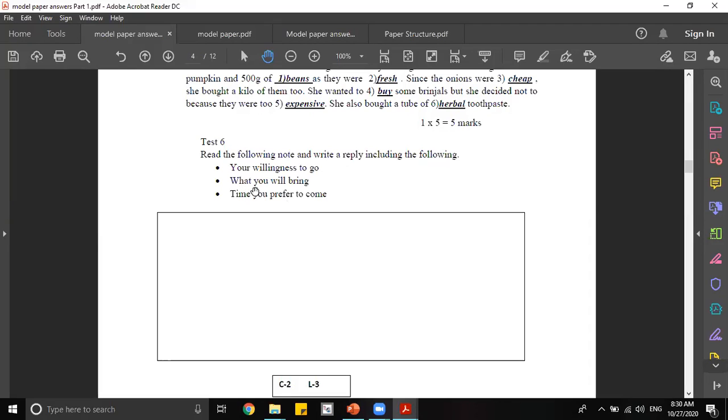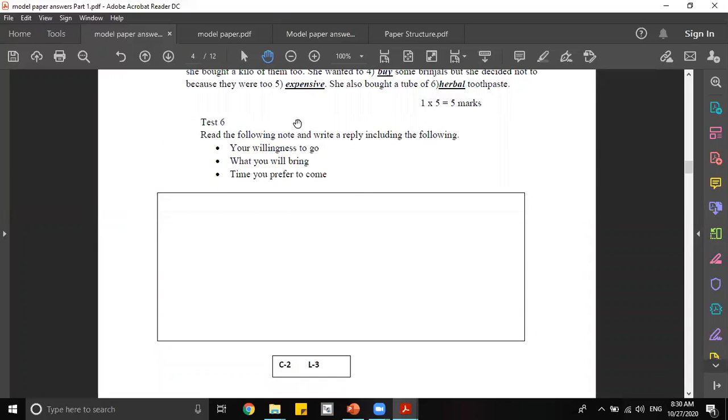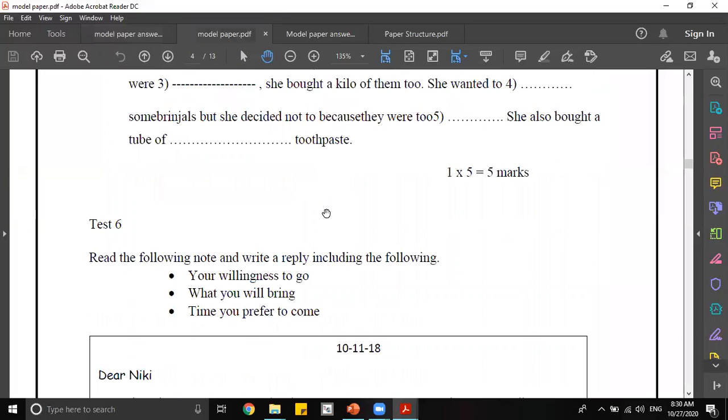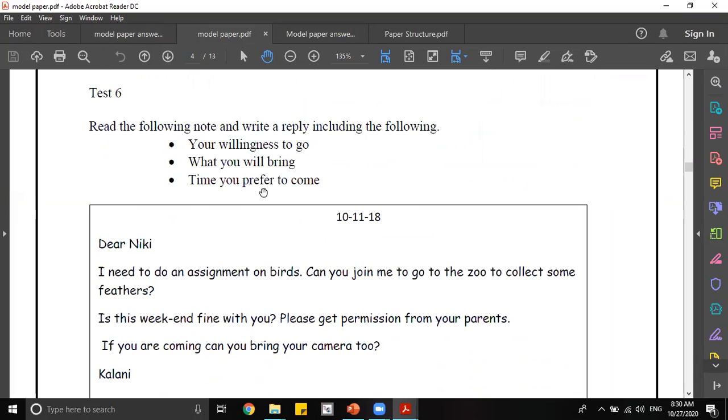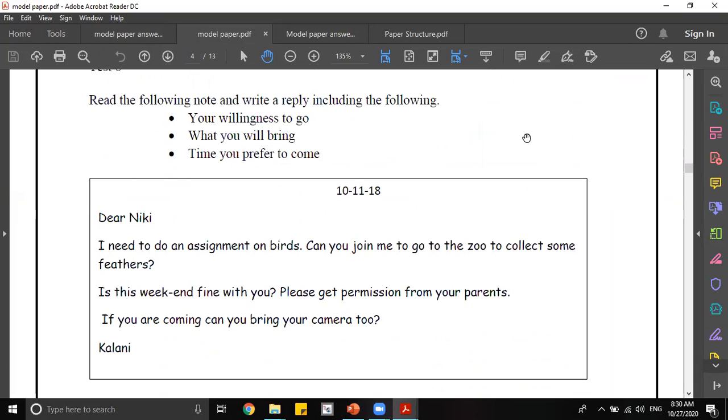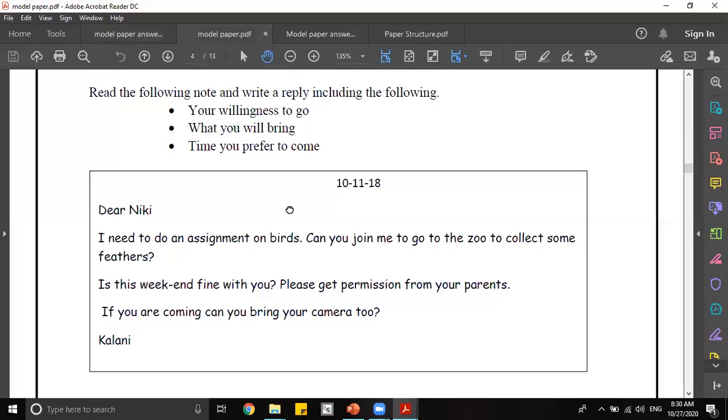So let's see what's your requirement for note writing in this model paper. Read the following note and write a reply, including the following: your willingness to go, what you will bring, and time you prefer to come. So you're given a note and you have to write the reply to that. There's the date and dear Nikki. So according to this question, your name should be Nikki.